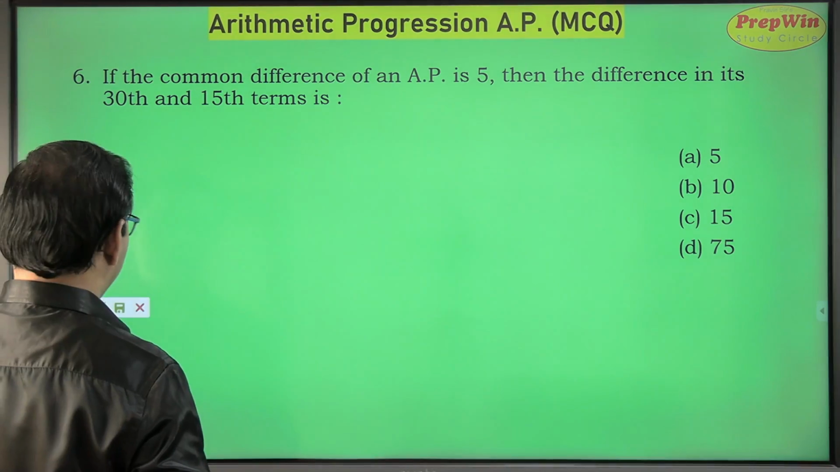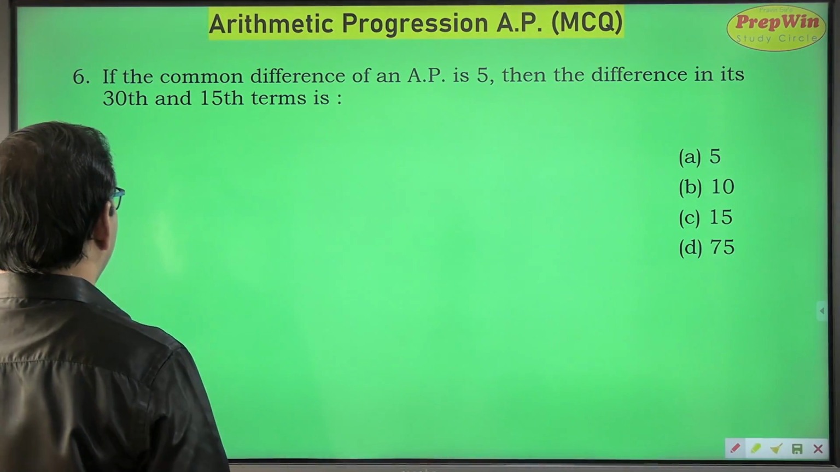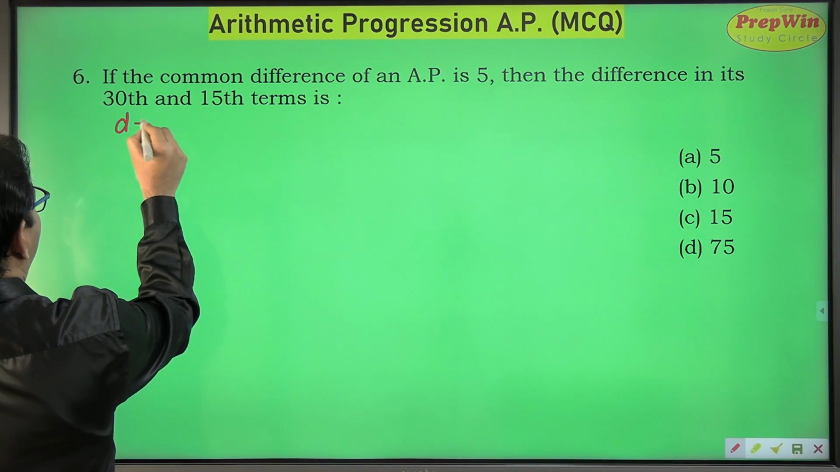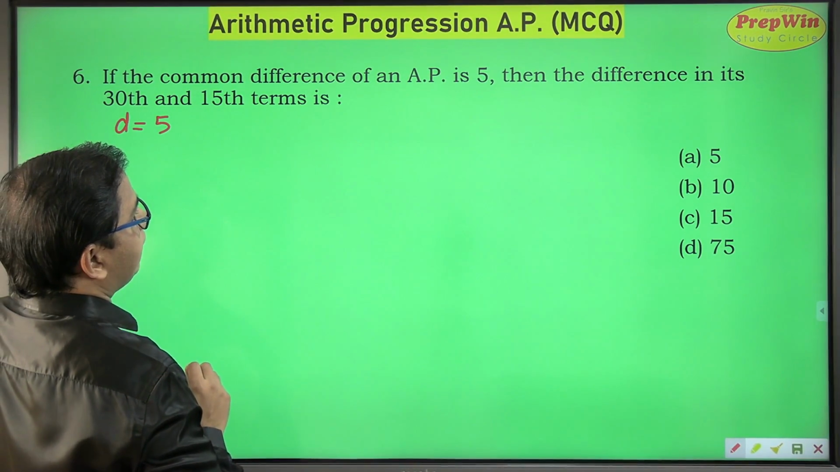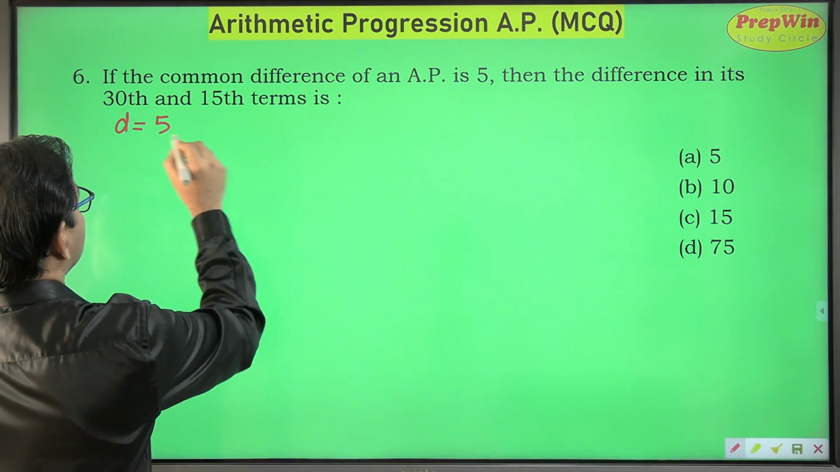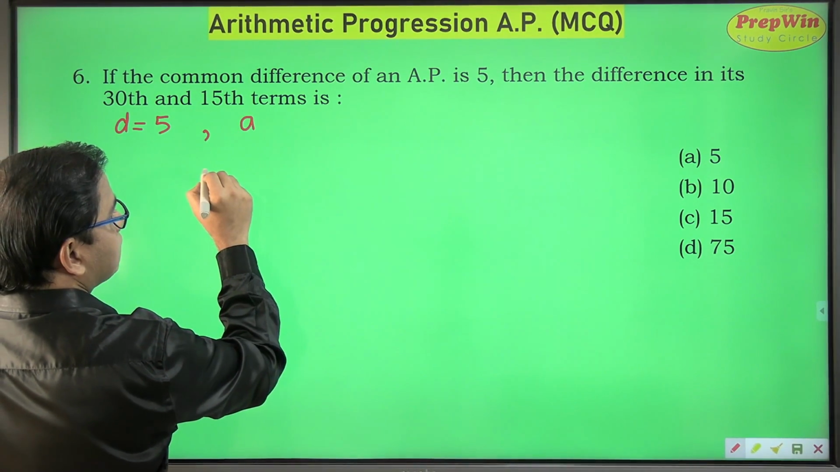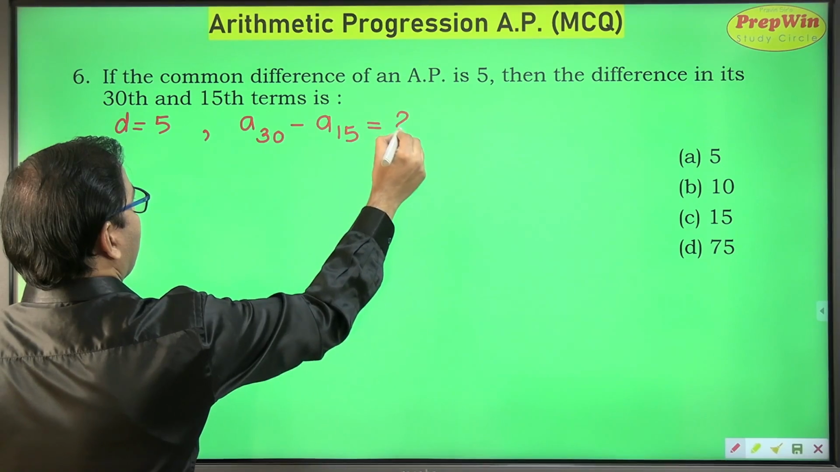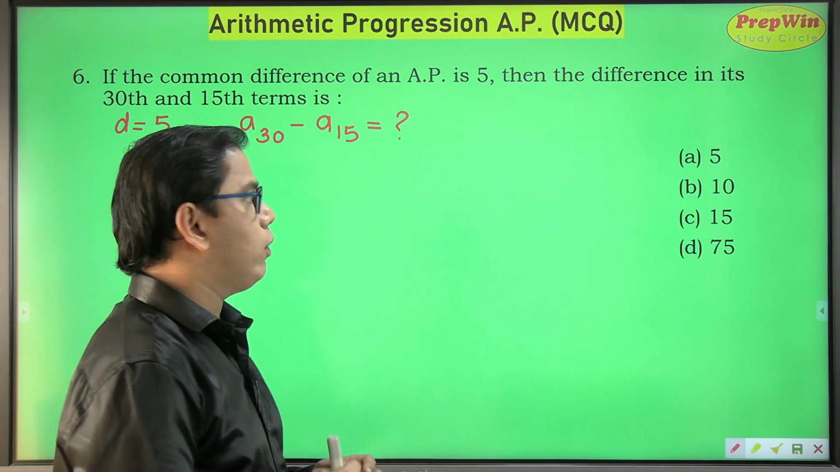So here comes my next question. Question number 6. If the common difference of an AP is 5, I'll put this data, common difference is represented by D, which is equal to 5, then the difference in its 30th term and 15th term is what? So common difference is what we know, 5, and we have to find out the difference in its 30th term and 15th term. A30 minus A15, minimum information, and we have to find out the maximum value.